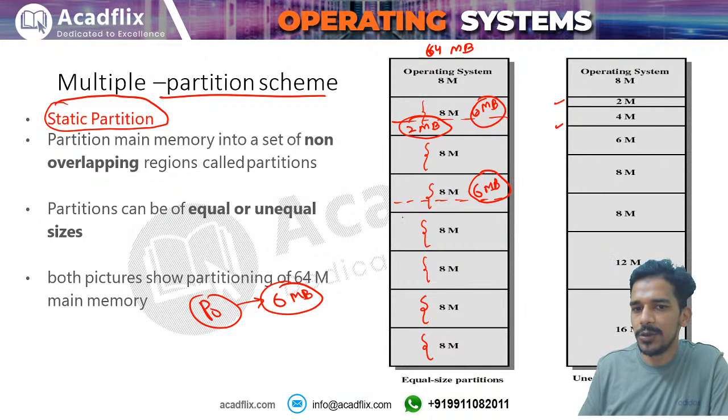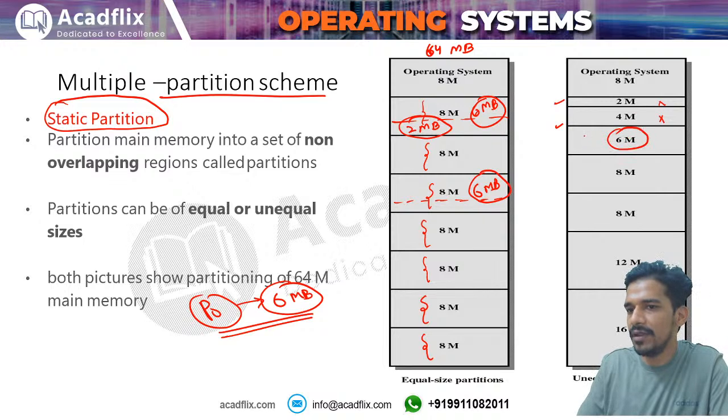But in the case of unequal size partitioning, if you have a process P0 of 6 megabytes, you have to decide which partition you should give it. For example, this partition you cannot allocate because it is not enough, this is also not enough, so you can allocate this partition.